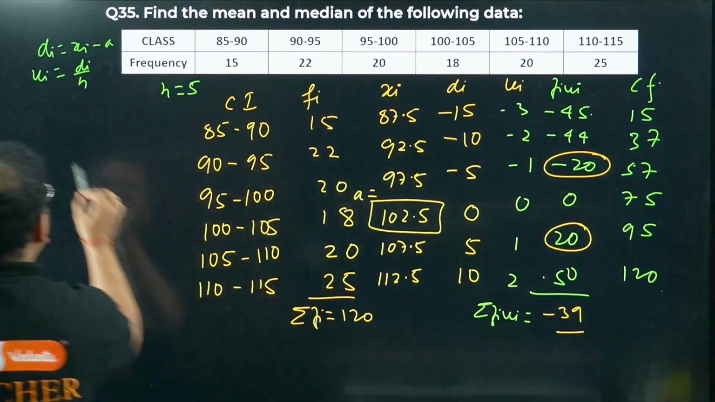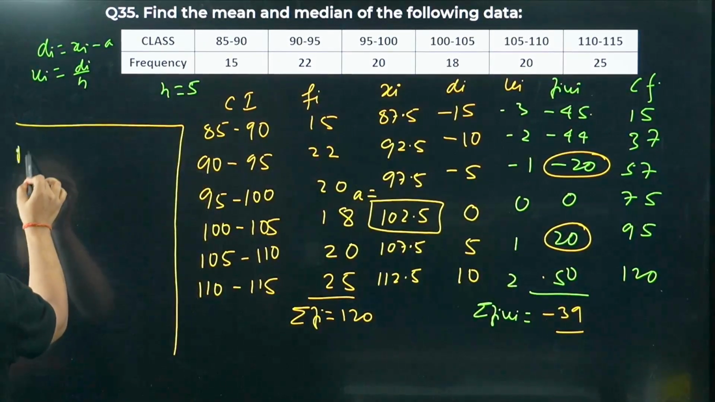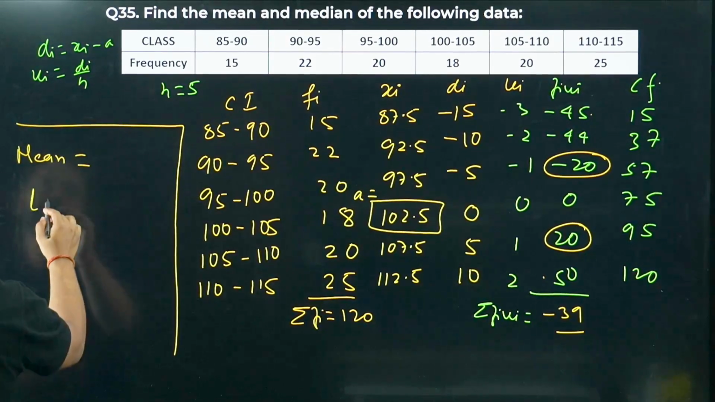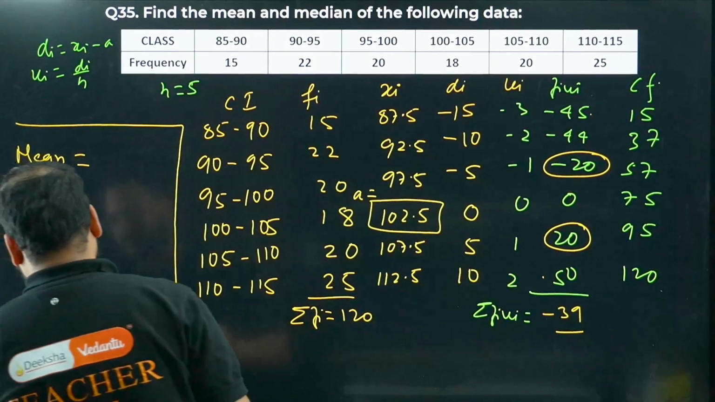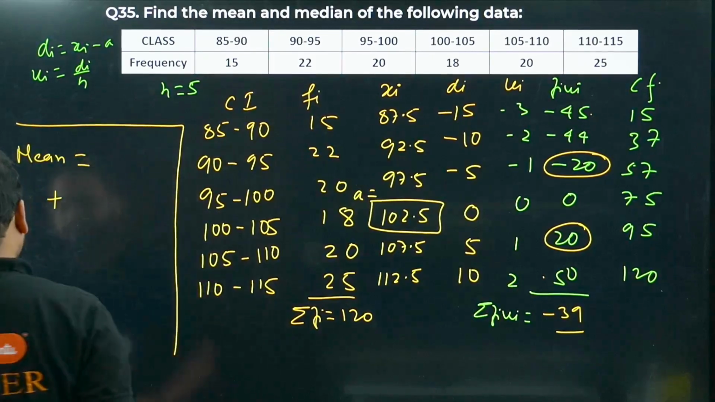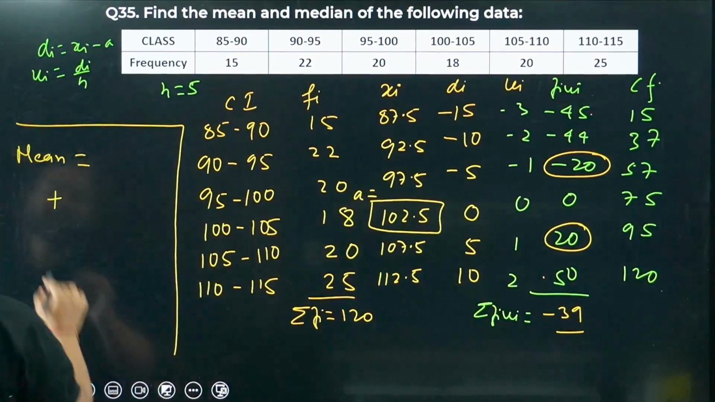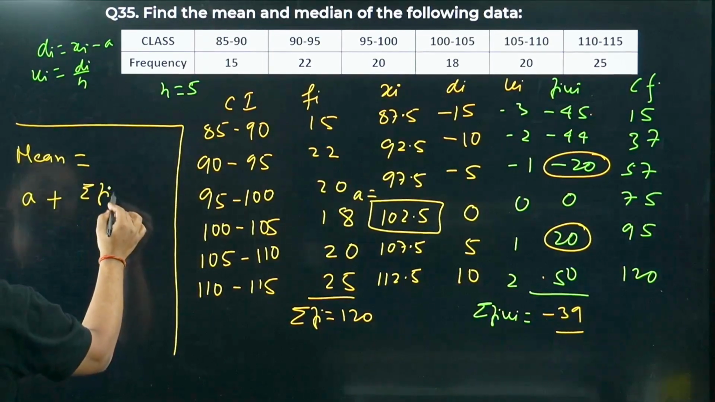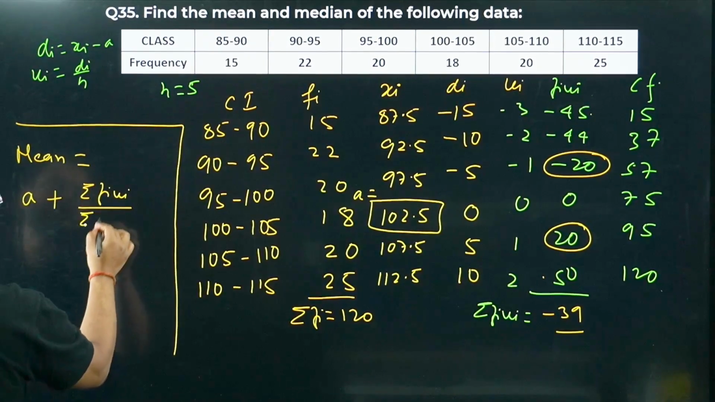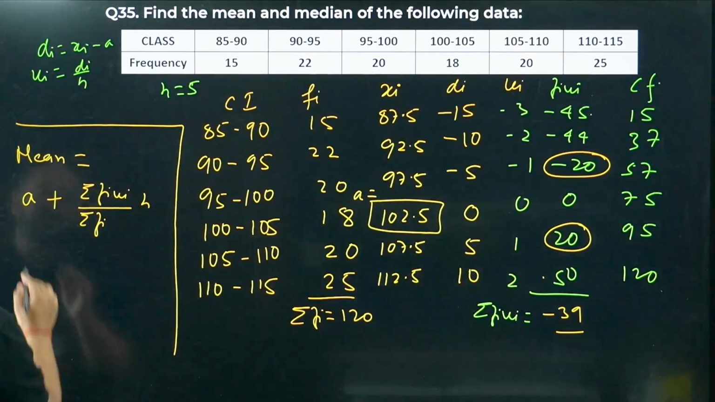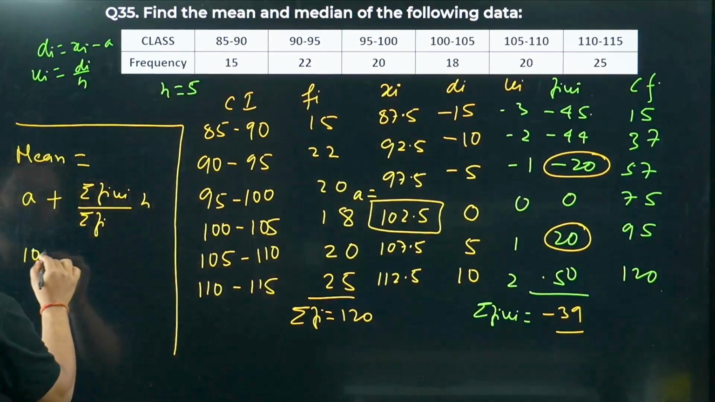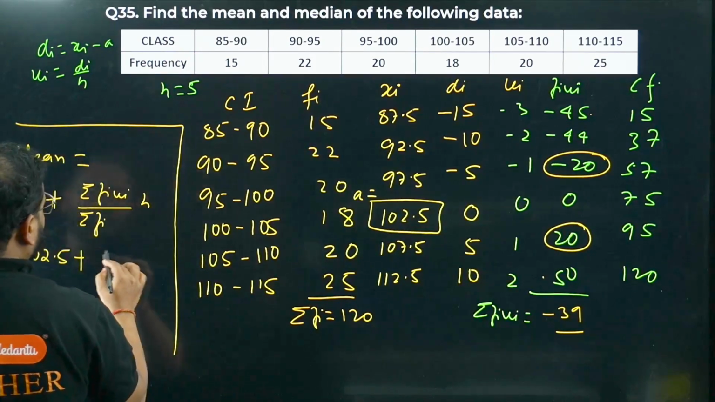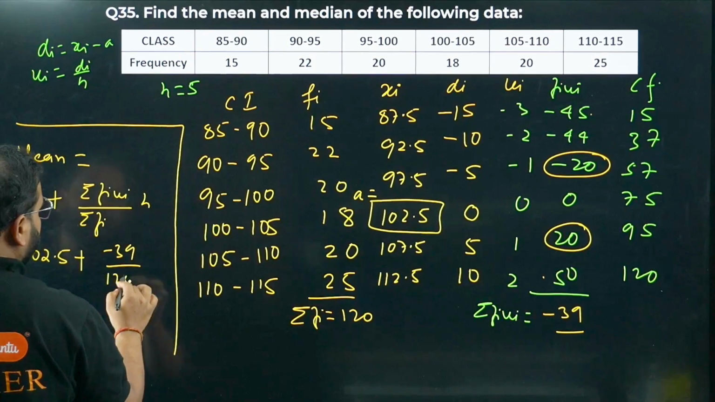Let's find the mean on this side first. So mean is given by, we know the step deviation formula: A plus sigma Fi Ui by sigma Fi, into H. What is the A value, sir? 102.5. So 102.5 plus what we have, this side as minus 39 by 120 into 5.